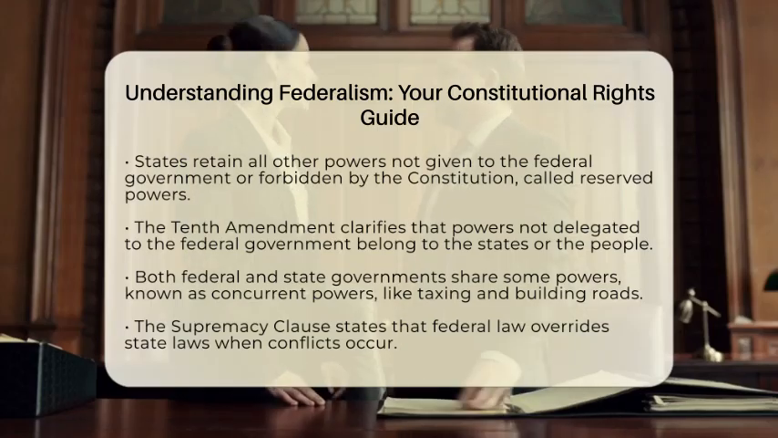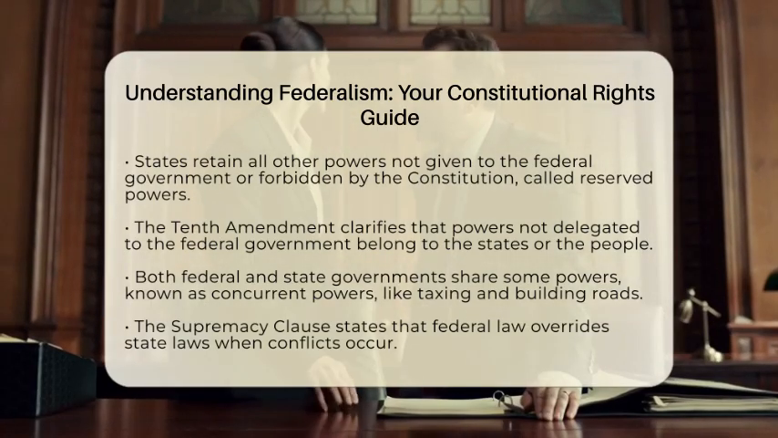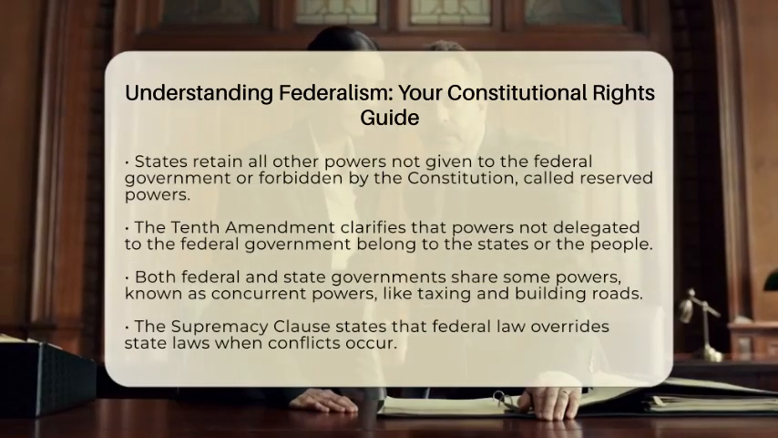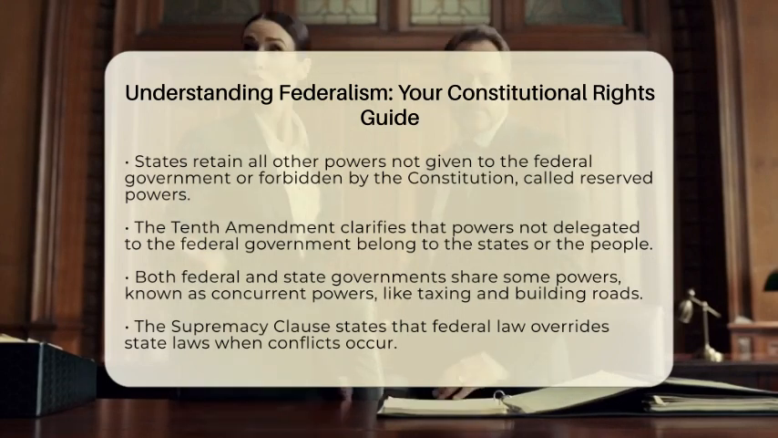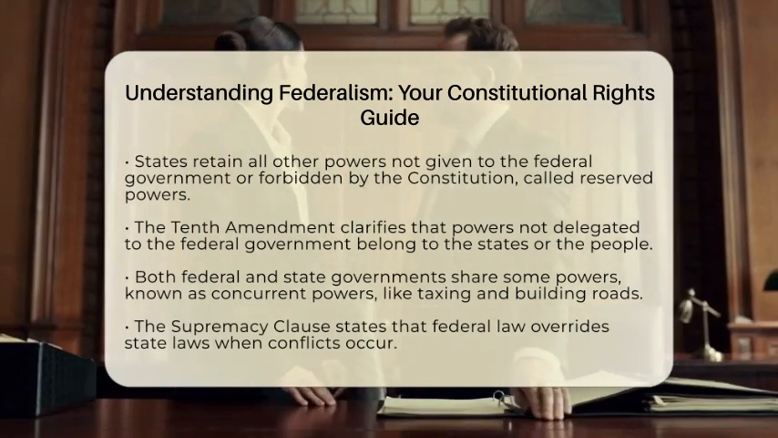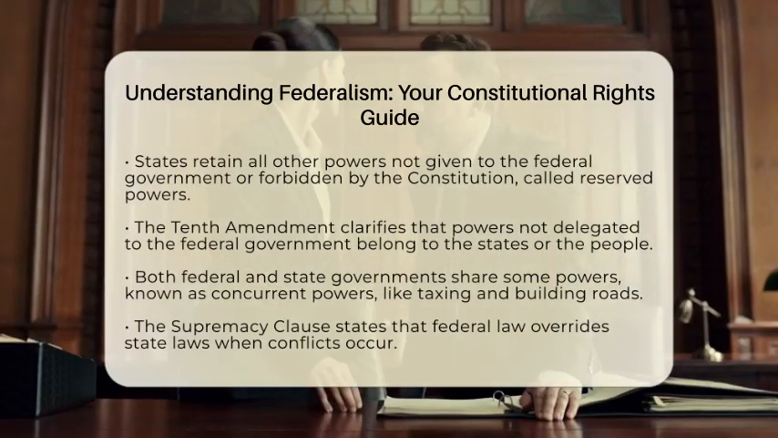Federalism also involves shared powers called concurrent powers. Both federal and state governments can tax, create courts, and build roads. But if federal and state laws clash, the supremacy clause in the Constitution says federal law wins. This keeps the legal system consistent across the country.